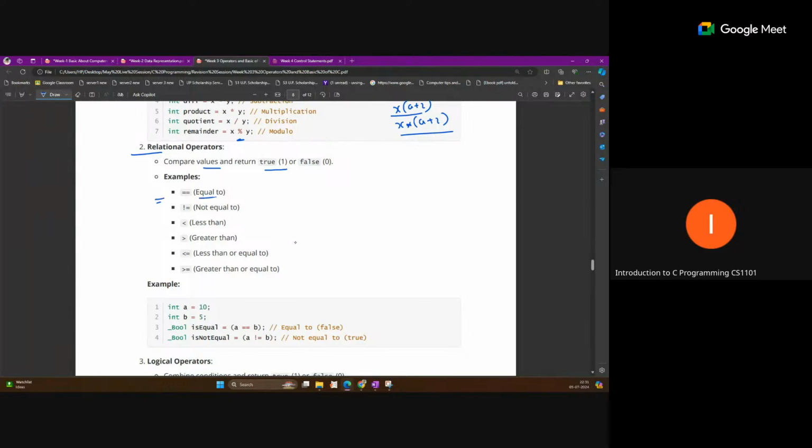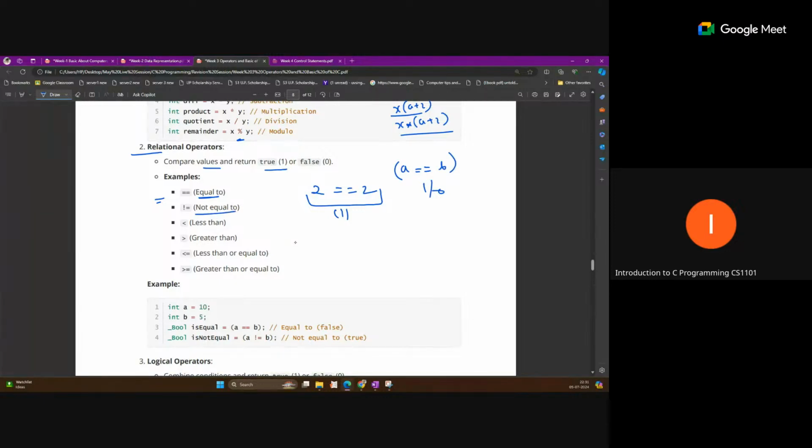So this is equal to. When we are checking if 2 is equal to 2, then this condition is true, and it will return 1. Okay, true. And when we want to check whether a value is equal to b, we write a equal to b. So this condition will be checked. If this condition is true, you will get 1, otherwise 0.